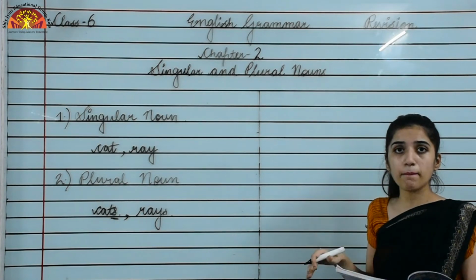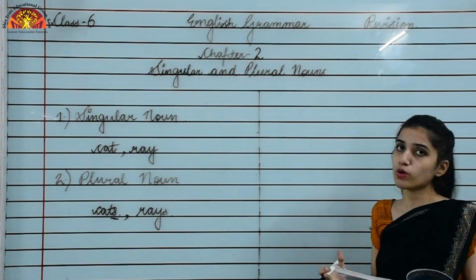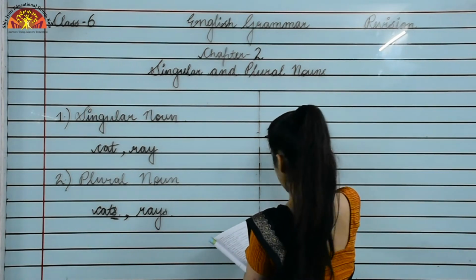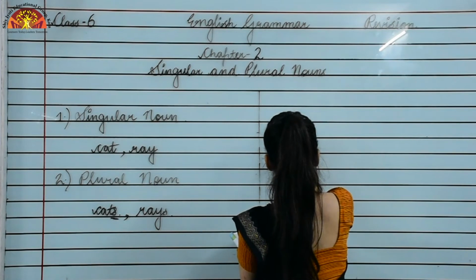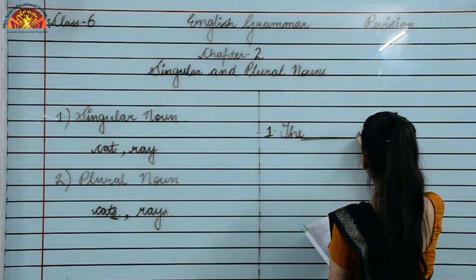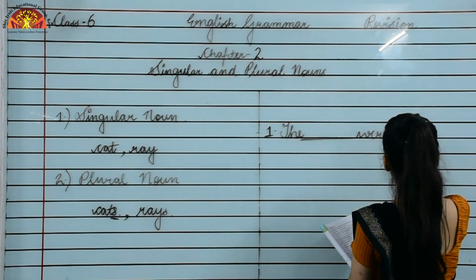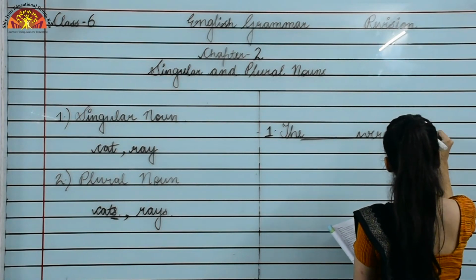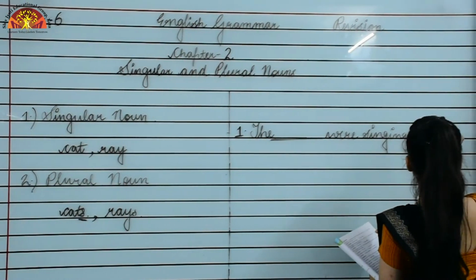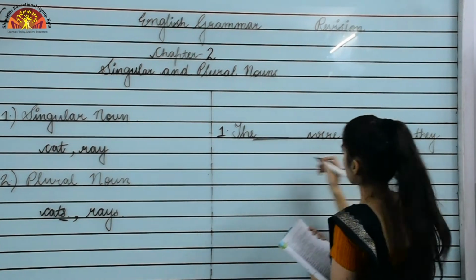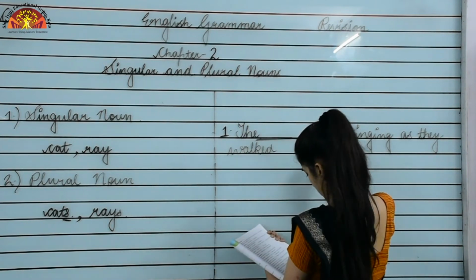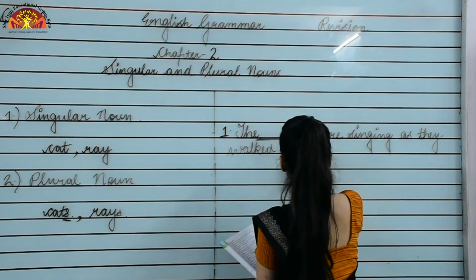Now a sentence I am taking from your book only. The dash were singing as they walked slowly to the marketplace.